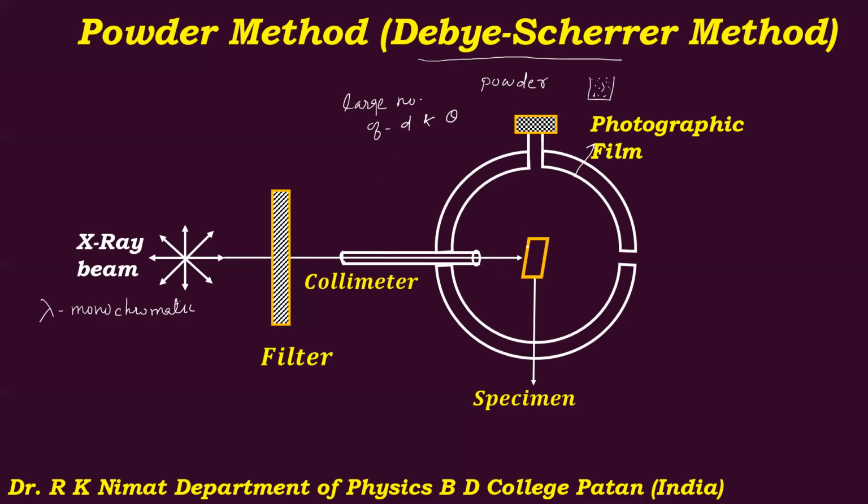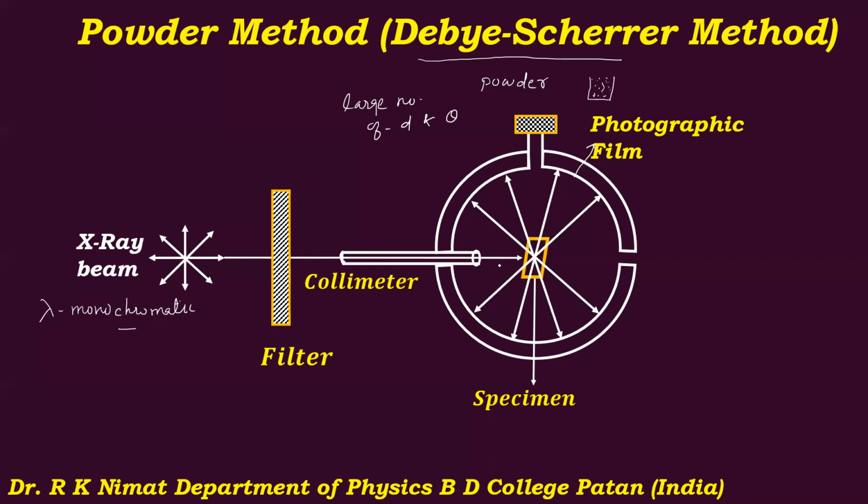Now, when a beam of monochromatic X-rays is made incident, we will observe the diffraction of these X-rays for particular sets of values of d, theta, and lambda, and we will get the diffracted beams in all directions. Here lambda is constant. We have seen that lambda is fixed, monochromatic, and for a particular value of angle of incidence theta, a large number of sets of parallel planes are possible, and therefore the diffracted rays corresponding to fixed values of theta and d will emerge in the form of a cone.